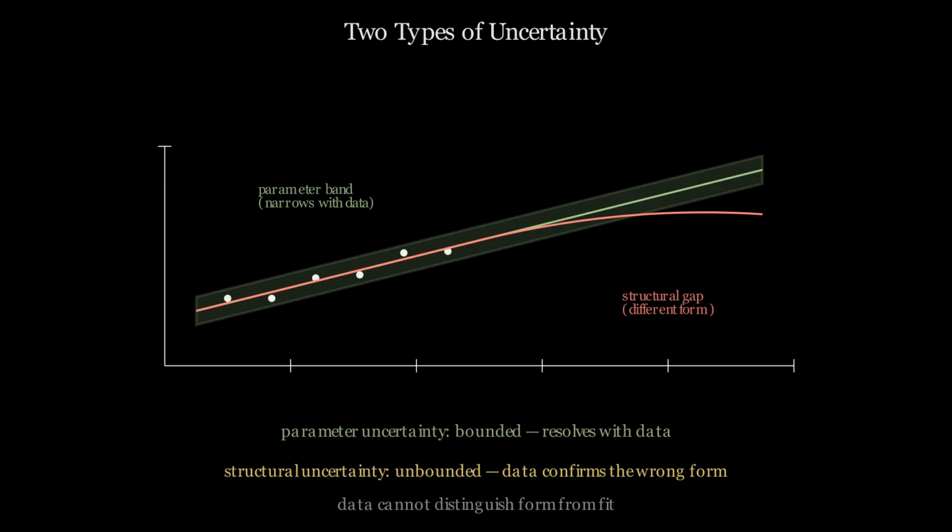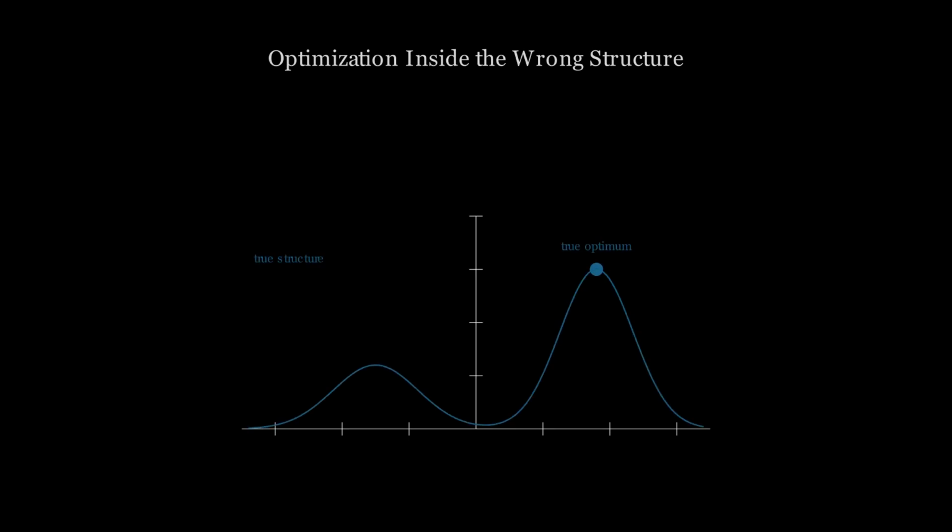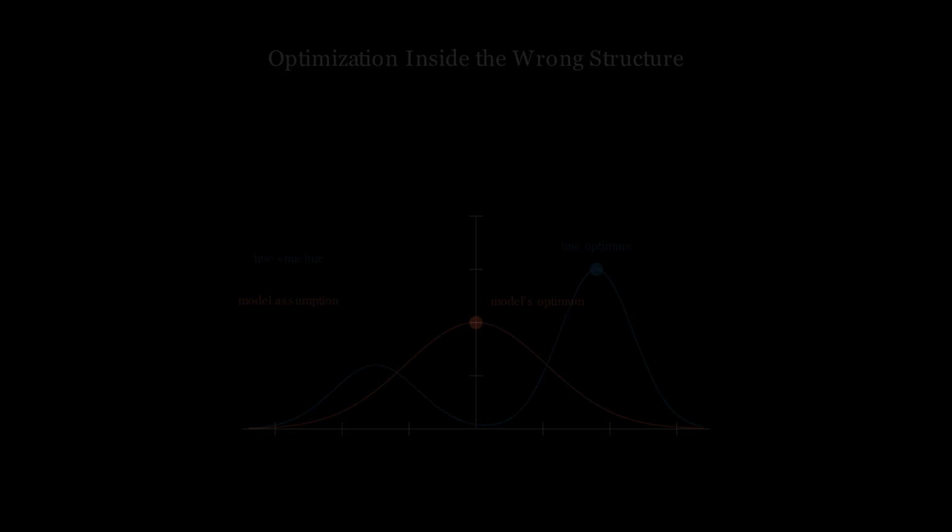This is what separates structural uncertainty from ordinary estimation error. More data resolves the latter. It cannot resolve the former. Optimization amplifies structural errors. When a system optimizes within a misspecified model, it moves toward what the model identifies as optimal. The true system has no reason to agree. The more precisely a system is optimized, the more precisely it is aimed at the wrong target. High optimization fidelity inside a wrong structure worsens the outcome.